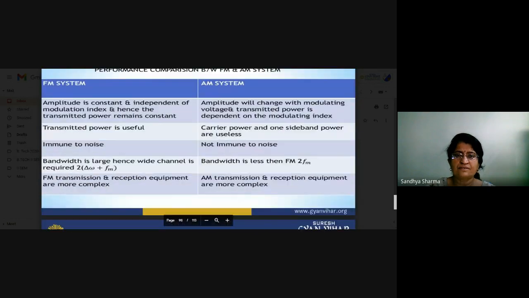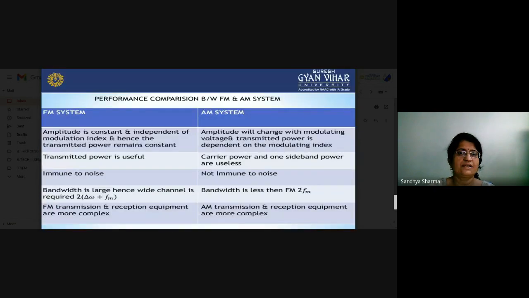Now what is the performance? Now we compare the FM and AM systems. Amplitude is constant in the FM system and independent of the modulation index, hence transmitted power is also constant. But in AM the amplitude will change with the modulating voltage, and transmitted power is dependent on the modulation index. Transmitted power is useful: carrier power and one sideband power are useful, and one sideband you can remove. FM is immune to noise, AM is not immune to noise. In FM the bandwidth is large, 2 del omega plus FM. In AM the bandwidth is less, 2 FM only.